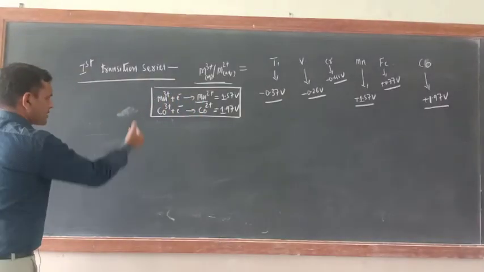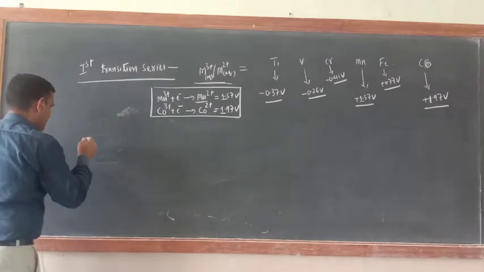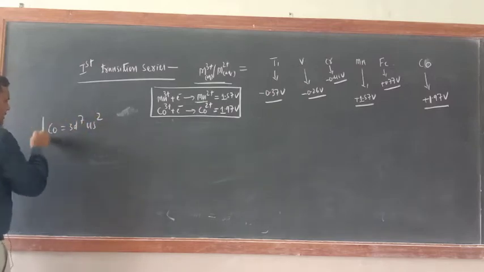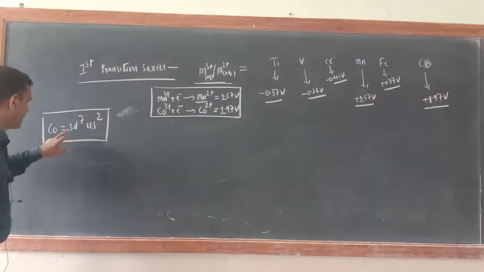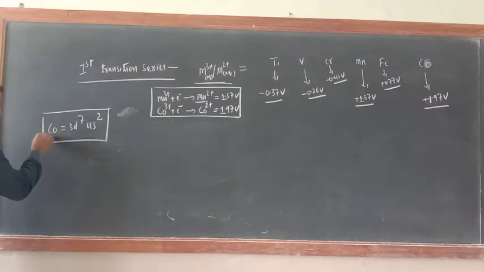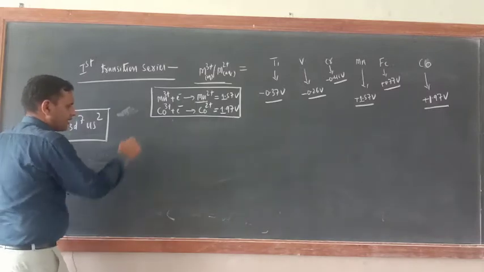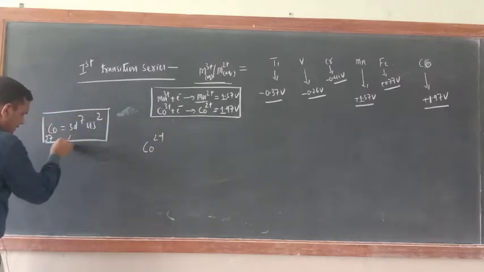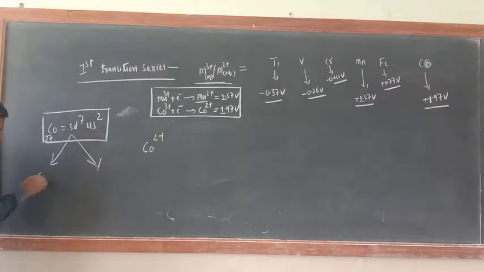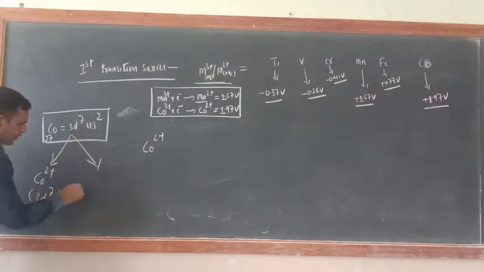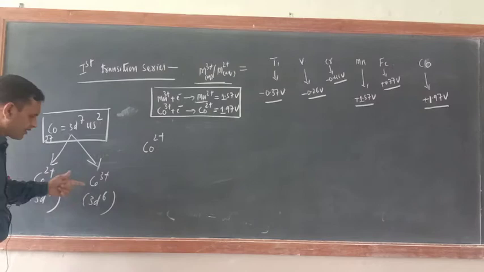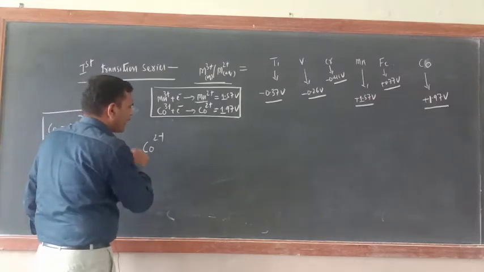Okay, now see here, what is the electronic configuration of cobalt? 3d7 4s2. Am I correct or not? Cobalt is 27. Now write Co2+. For Co2+, the 4s electrons will go and 3d7 will remain. Co3+ means 3d6 electrons will be there. Am I correct or not? 3d6 electrons.